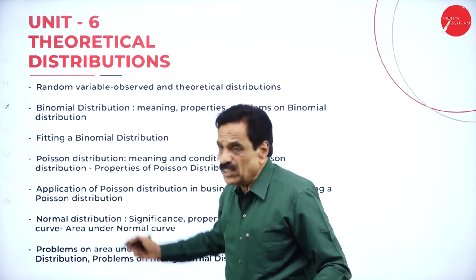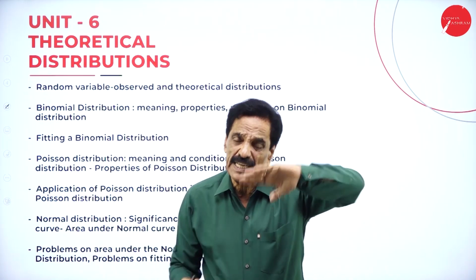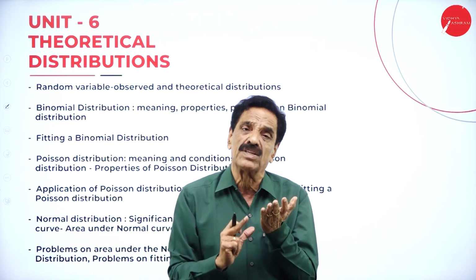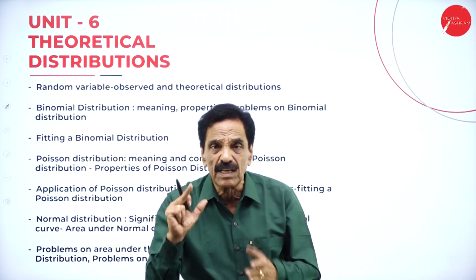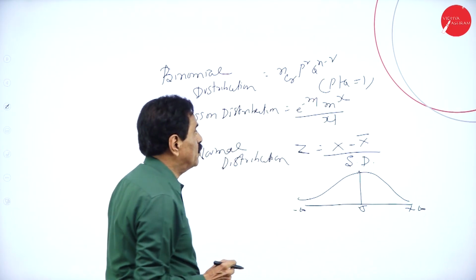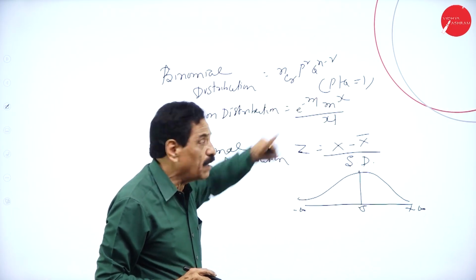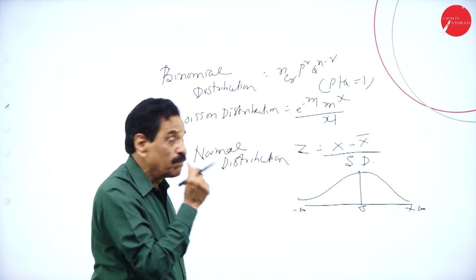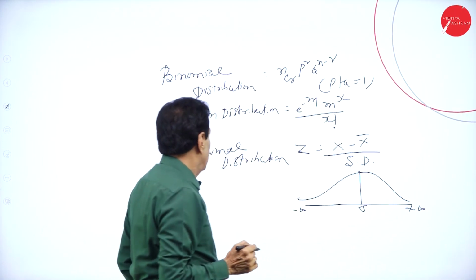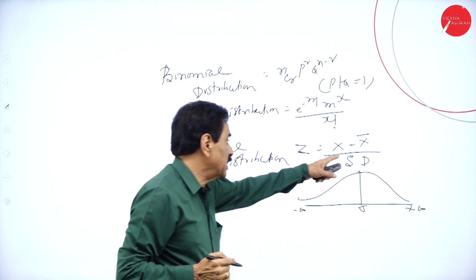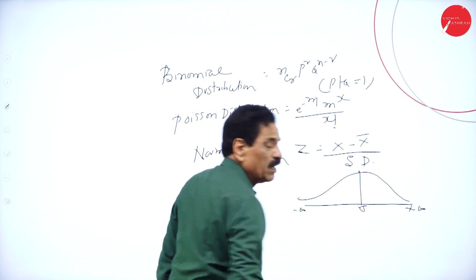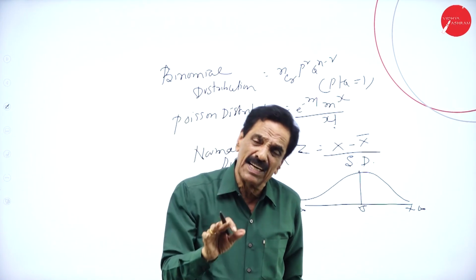The last one, distribution. You distribute the article in such a way that it reaches the ultimate consumer. There are 3 distributions. One is binomial distribution, number 2 Poisson distribution, number 3 normal distribution. Each has its own laws. Binomial distribution is nCr p to the power r q to the power n minus r, based on combination. Poisson distribution is based on the formula e to the power of minus m, m to the power of x divided by x factorial. Normal distribution is represented by z equals x minus mean divided by standard deviation. It's a normal curve, from minus infinity on the left to positive infinity. All will be dealt with in detail while you're solving the problems.